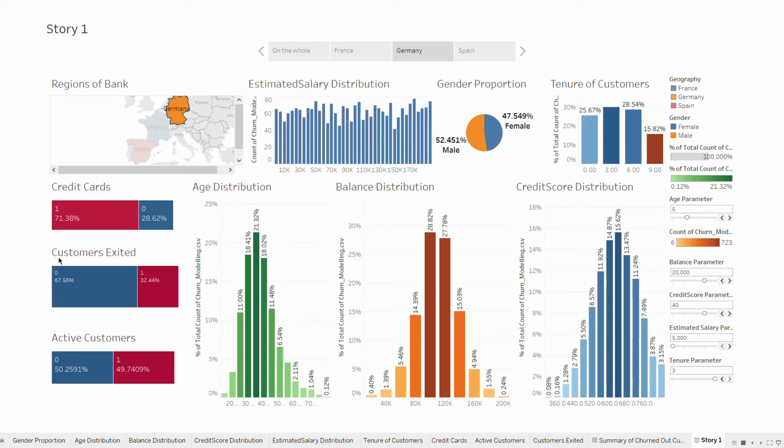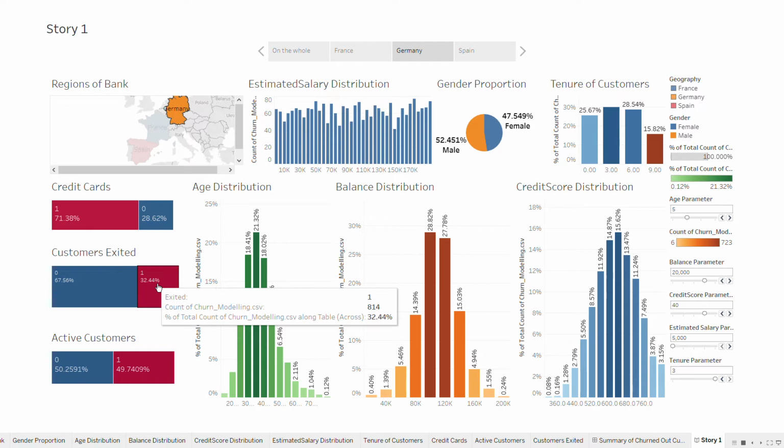Rather, we need to focus on the customer exited. Again, the credit cards and the active customers actually show us and prove to us that the customers have not actually left the bank, but they might have left some of the services of the bank. And for the customers exited, over here the number of customers that have exited in Germany is 814. That is 32% of the total population of the bank. So that is quite huge, and we can say that the bank is not able to retain its major chunk of the customers, and the bank is not doing well at retaining its customers.